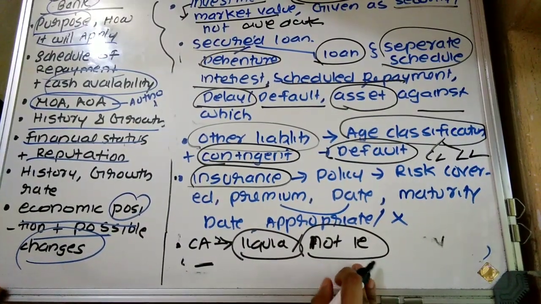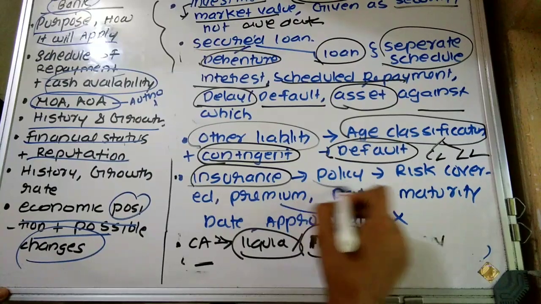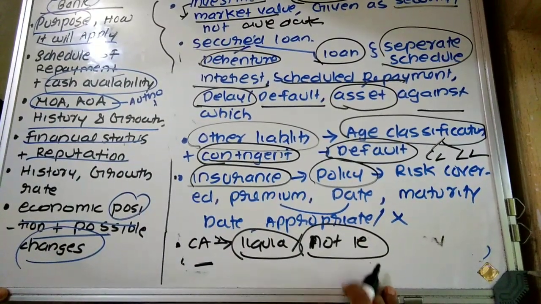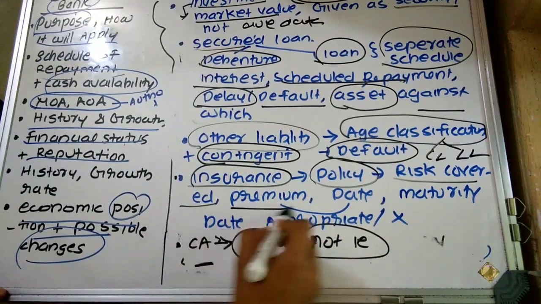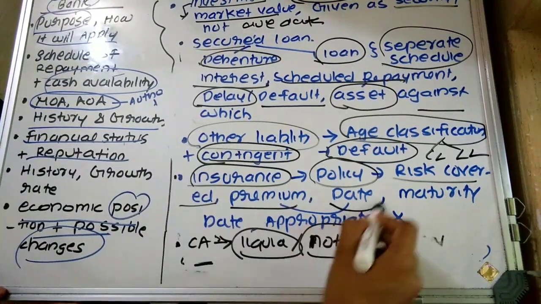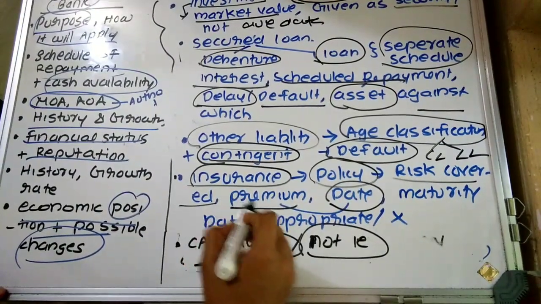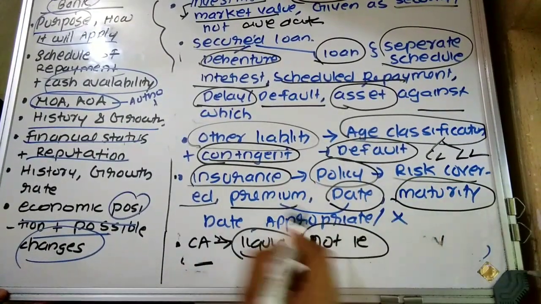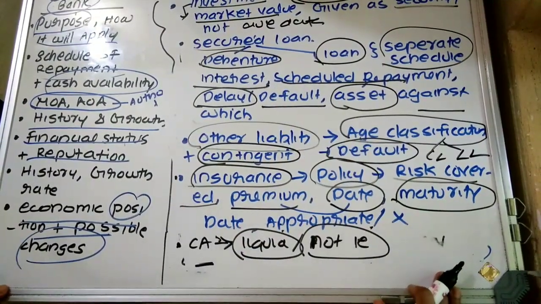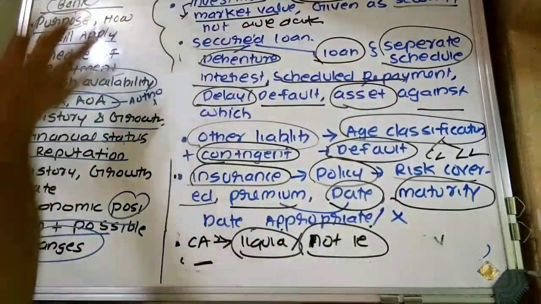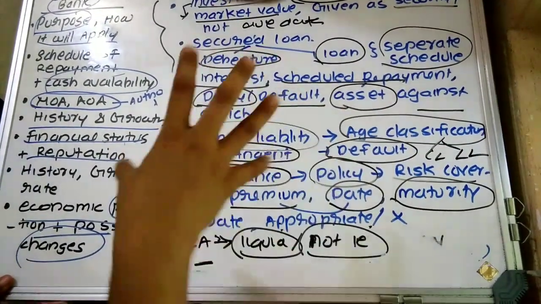The investigating accountant has to determine the total insurance policies taken by the company. Details of the policy have to be examined, plus the risk covered by the policy, the premium required to be paid, the last date on which the premium has been paid, the maturity date, and also whether this insurance policy is appropriate. So these are the points that you have to include while answering question number 3.